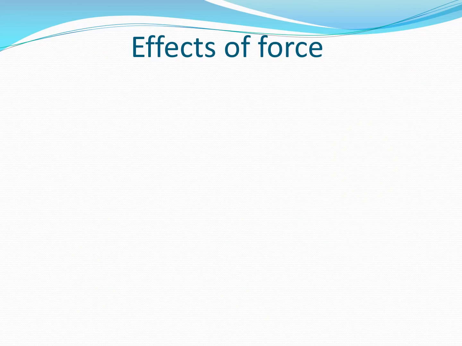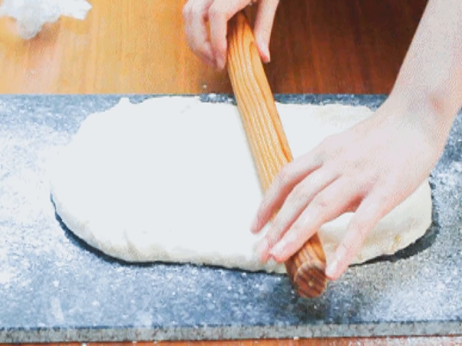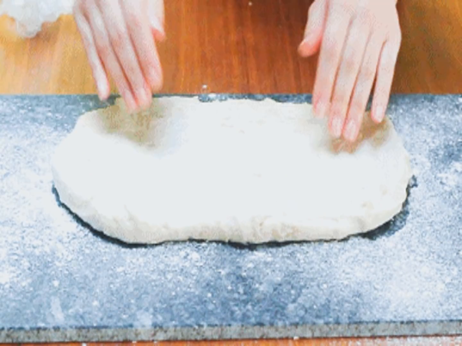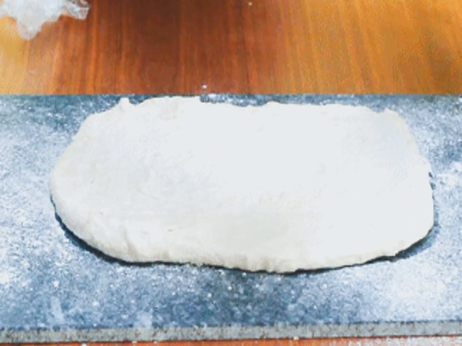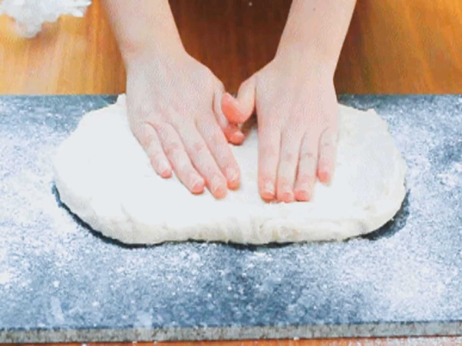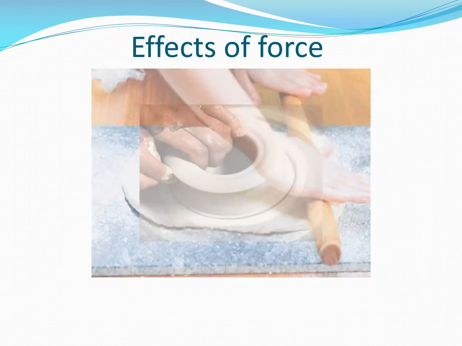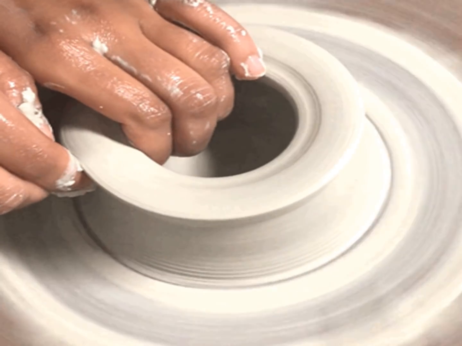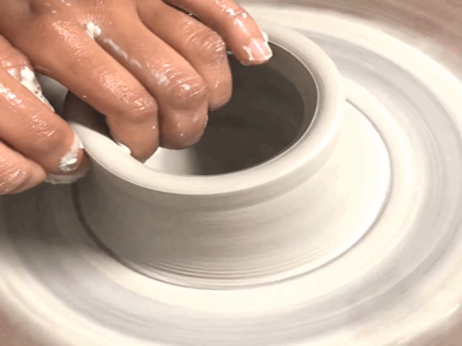What are the effects of force? Effects of force, there are three effects. There is change in shape, there is change in direction, and there is change in speed. First we will look at change in shape. We know that whenever we make a dough, we have to apply force on it, because of which the shape of the dough changes. So force helps in changing the shape of an object. Similarly, a potter applies force because of which he is able to give shape to that particular pot.